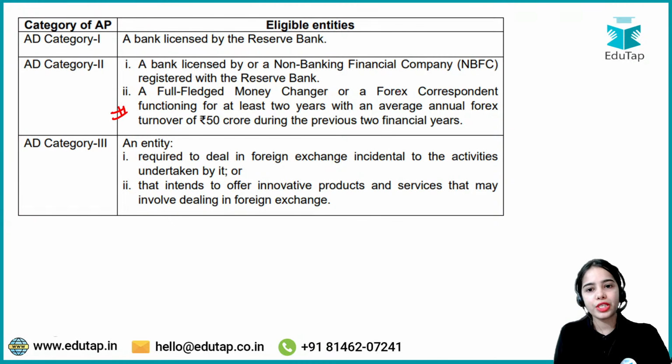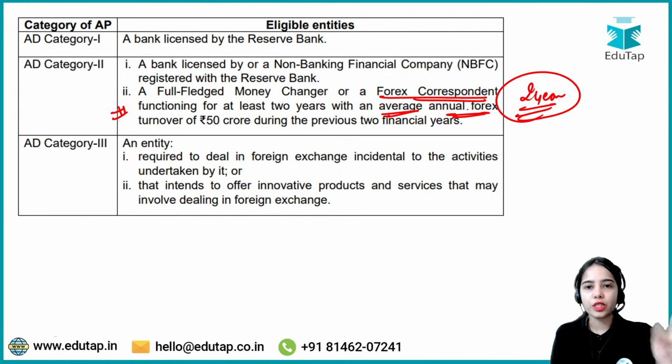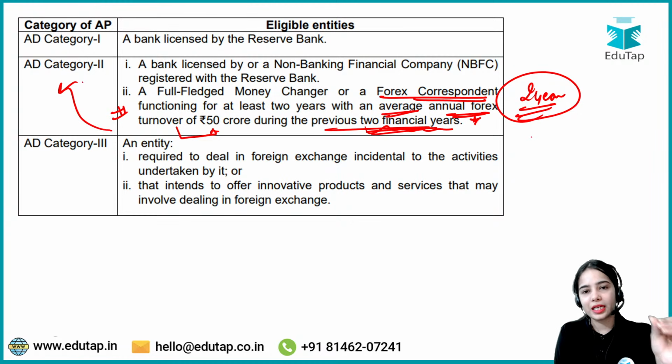So a full-fledged money changer or a foreign exchange correspondent must be functioning for at least 2 years with an average annual forex turnover, which means the average is taken over the 2 financial years, and the average yearly forex turnover should be 50 crore during the previous 2 financial years. That is the idea. So they can be the authorized dealer category 2. Now what is this annual forex turnover? This we will discuss further in the coming slides.